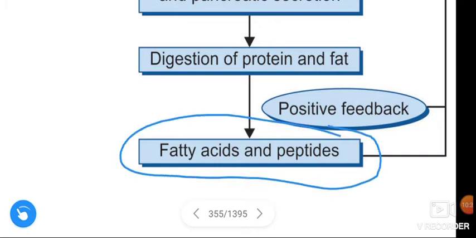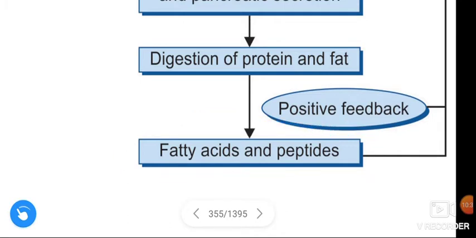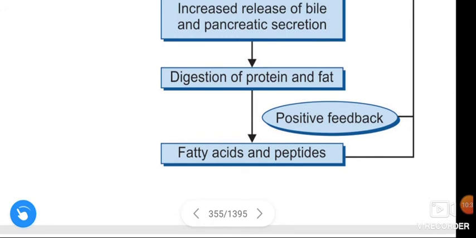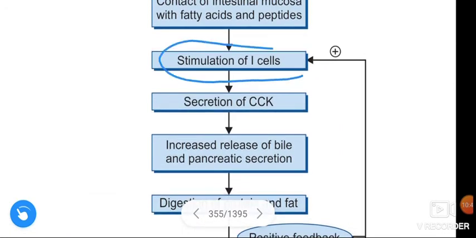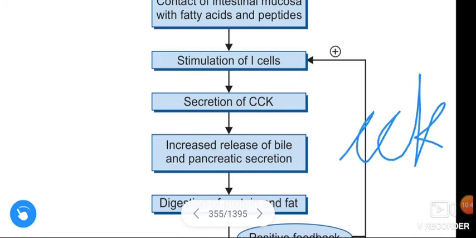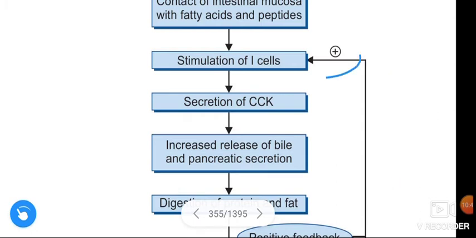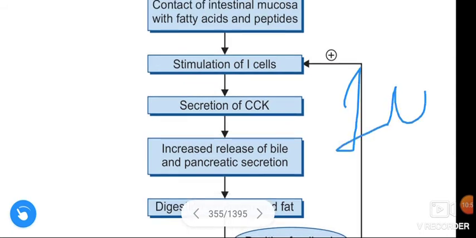These fatty acids and peptides help in the positive feedback effect, stimulating the I cells, and this positive feedback causes further secretion of cholecystokinin.